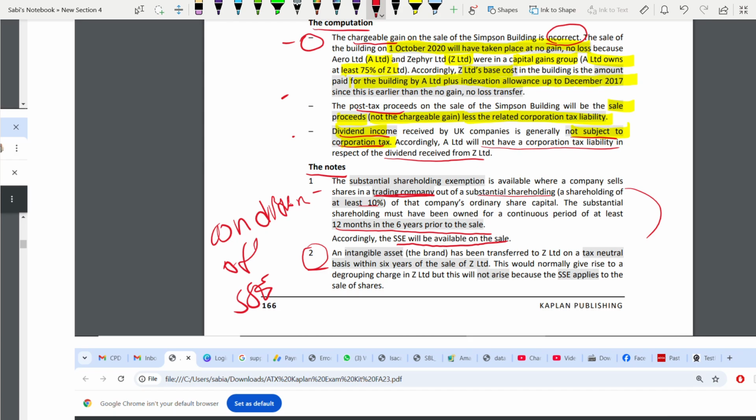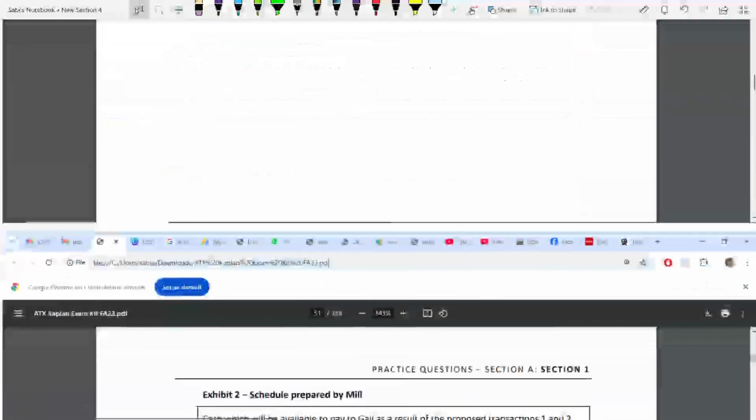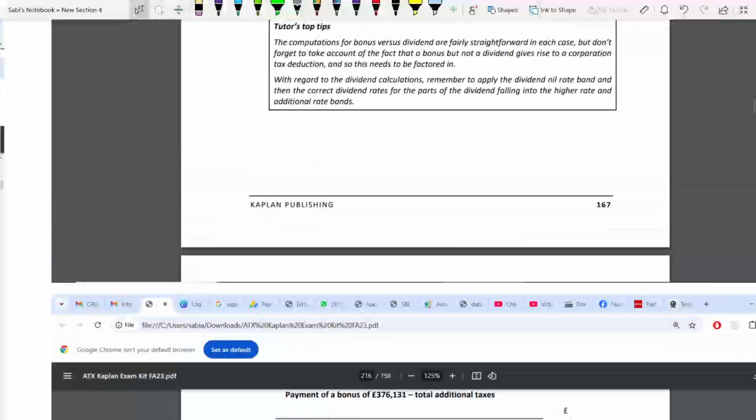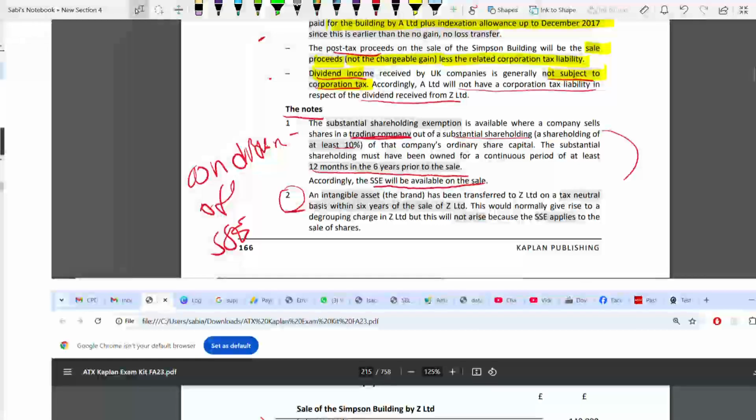Intangible asset. Note 2. Go back. Read again. Even if it's a little time consuming, do not worry, it saves time. Be very clearly focused on your requirement. He thinks there's a degrouping charge in respect of the brand. Okay. You have sold a brand also. So now, this also, conditions first. So here, the intangible asset is the brand. This has been transferred to Z on a tax neutral basis within 6 years of the sale of Z.